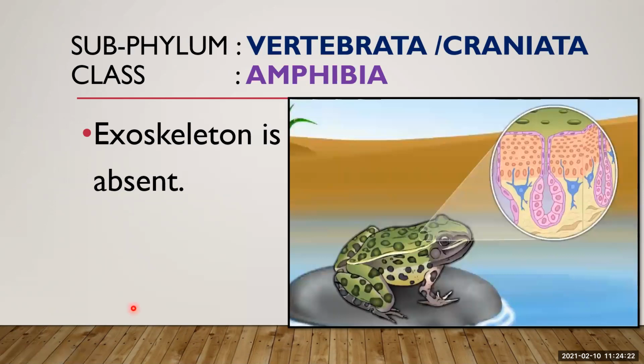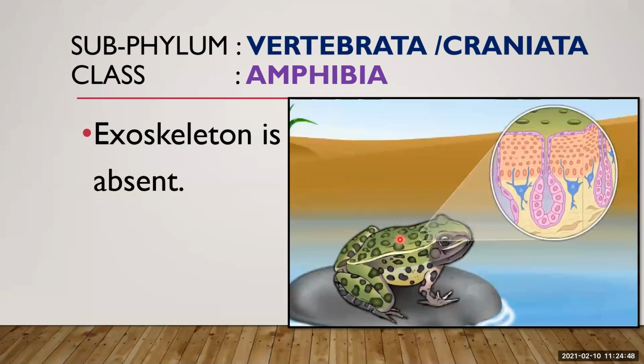Exoskeleton is absent. Exo means outer, skeleton means covering. Exoskeleton is absent means the outer covering is absent in the amphibians. Okay. Skin is without any derivatives, meaning no hair or fur on their body.